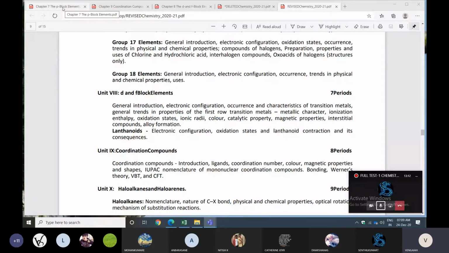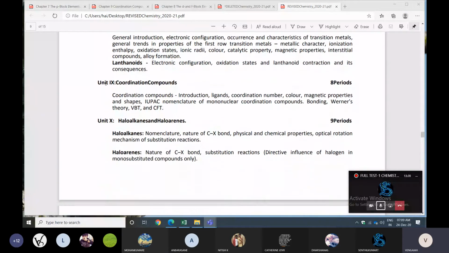Now I will quickly revise P block, D and F block, and coordination compounds roughly. One more lesson I forgot: coordination compounds. Look here: introduction, ligands, coordination number, color, magnetic property, shapes will be there. IUPAC nomenclature is very, very important, a confirmed question, and VBT and crystal field theory. That's all. The isomerism topic and importance of coordination compounds will not be there. You can prepare nomenclature, VBT, and crystal field theory.